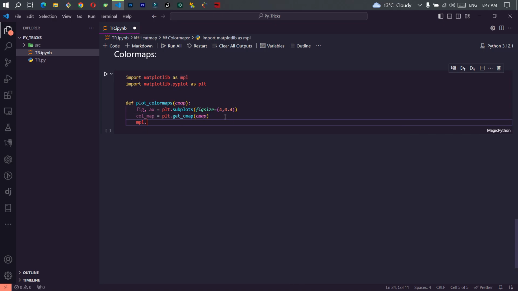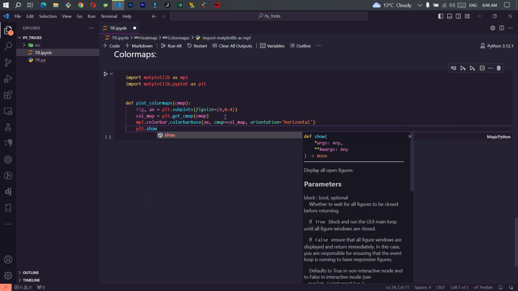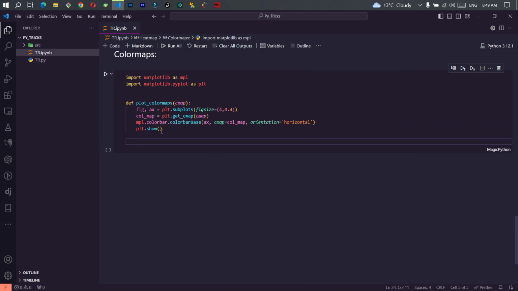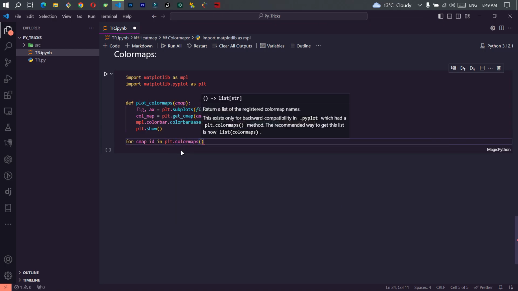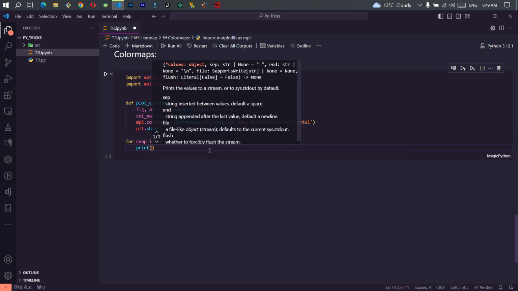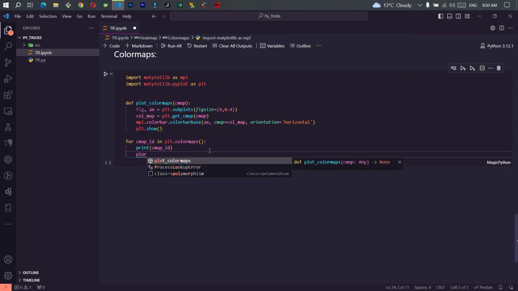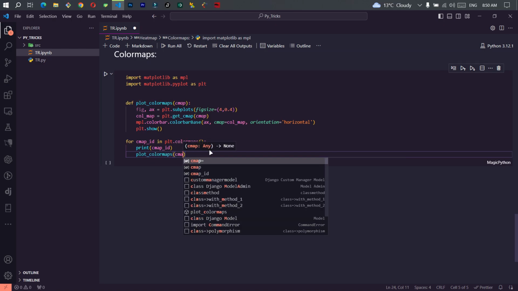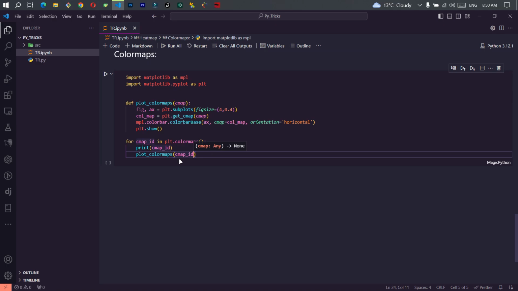We type in MPL, and now outside of this function where I'm going to create a for loop to just plot different type of color maps for us, and also to run and utilize this function. We're going to print the cmap ID and utilize the function that is plot color maps and pass in cmap IDs as a parameter.